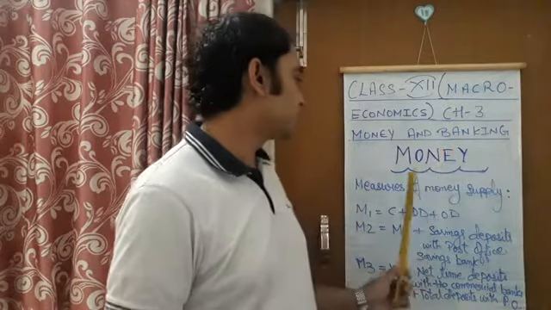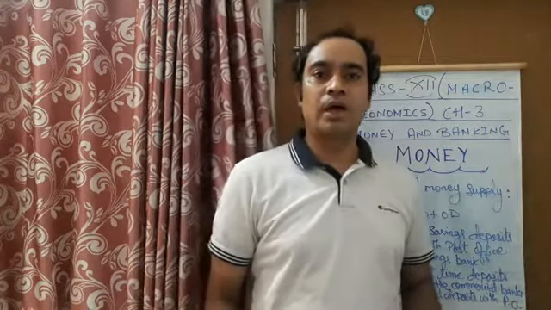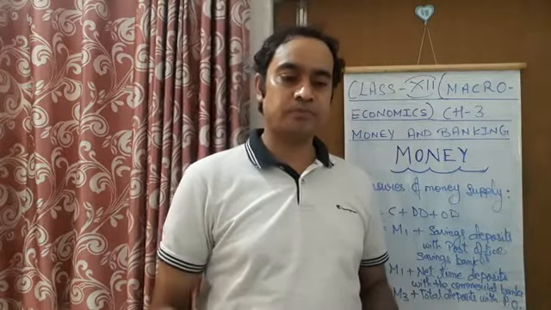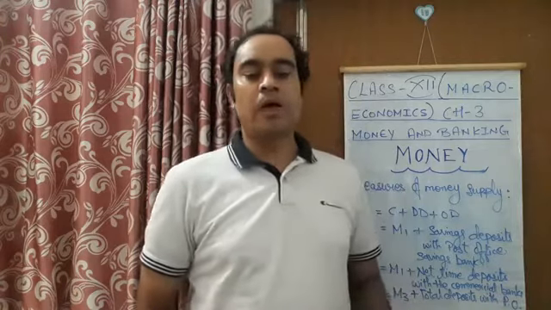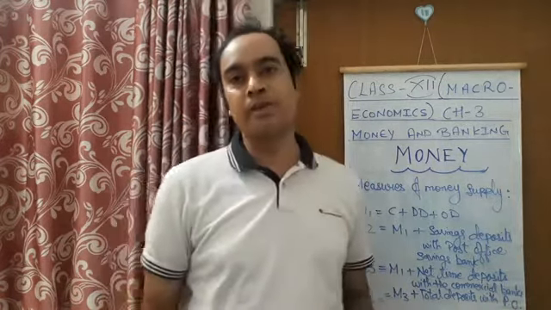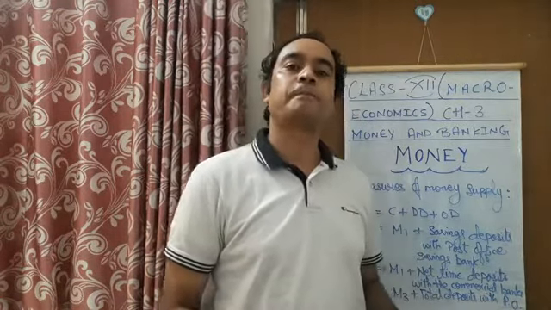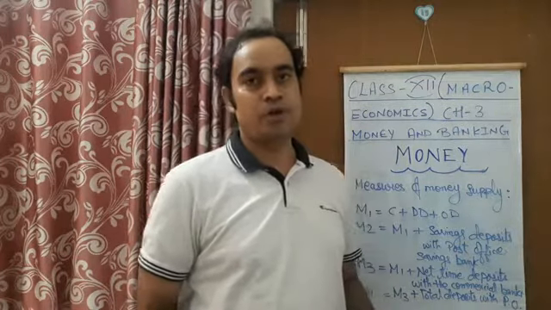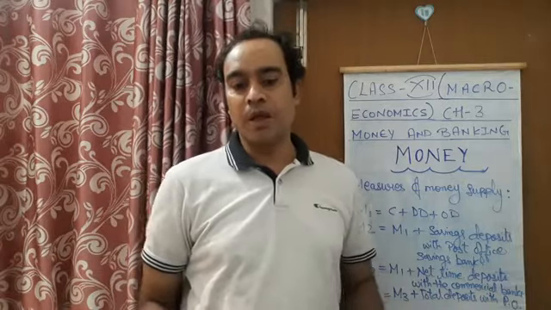There are various measures of money supply, and in India there are 4 measures: M1, M2, M3 and M4 money supply. These are the 4 different measures of money supply presented by the Reserve Bank of India.